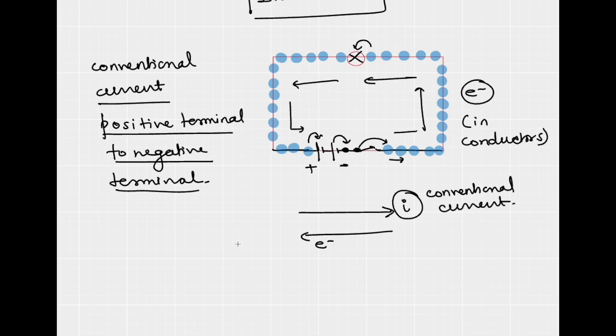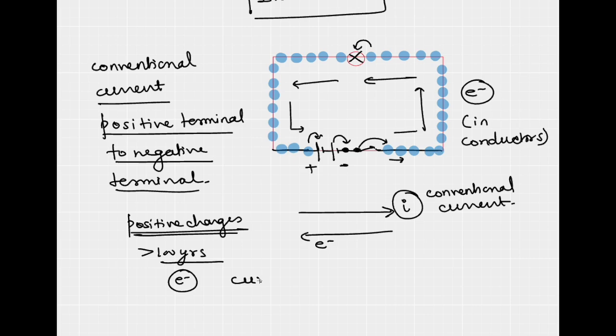Actually, when electricity was discovered, it was considered that it is due to positive charges, and these positive charges are responsible for electricity. But after more than 100 years of study and research, when the electron was discovered, it was clarified that current in conductors is due to electrons.